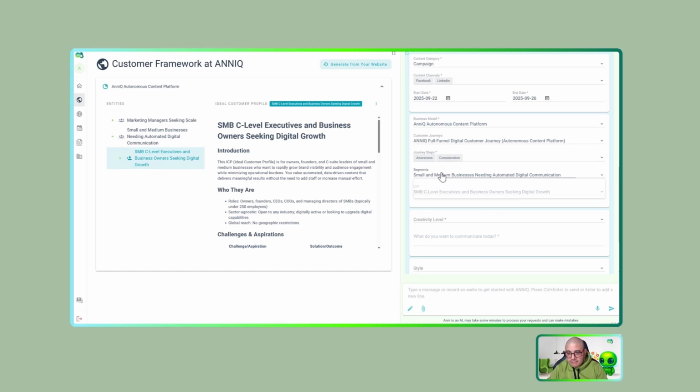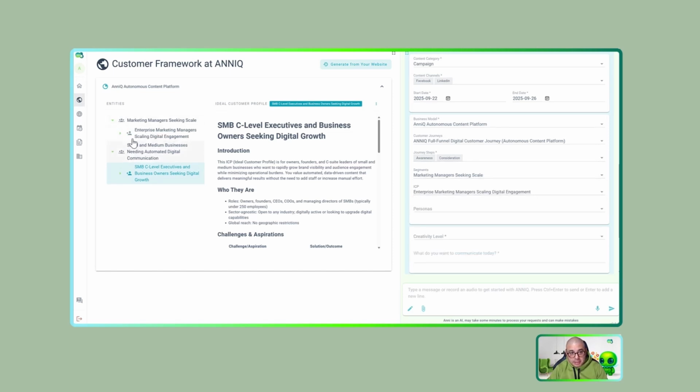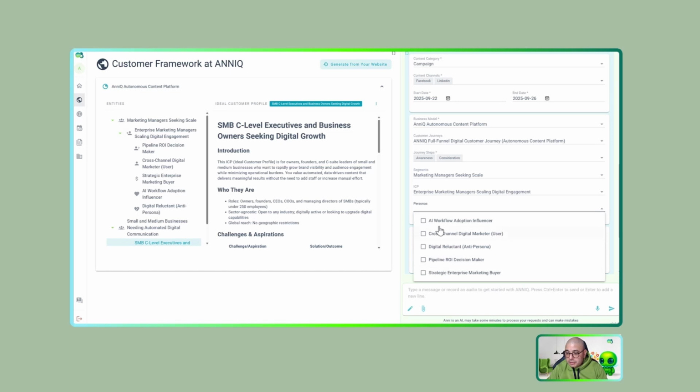But what if I check marketing here and I check the ICP I have in marketing, check this. I will see all the personas I have in this ICP. And again, this is the full hyper-personalization framework of AnniQ in action for you. And by only selecting a few options, you can create a hyper-personalized campaign for your company.